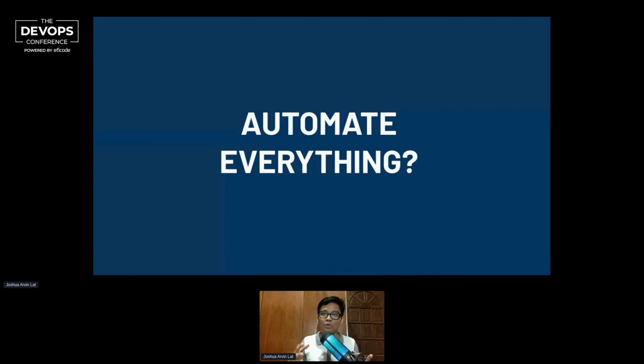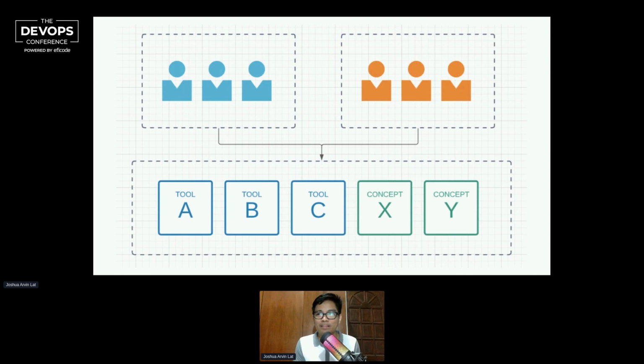If it's going to take an engineer or a professional in that company 20 days to do something, and you're able to automate it in 1 day, there's that ROI factor. So definitely you can automate everything, but you will not automate everything. There's that difference. At the same time, sometimes you need to take a step back and understand that it may not be a technical problem at all.